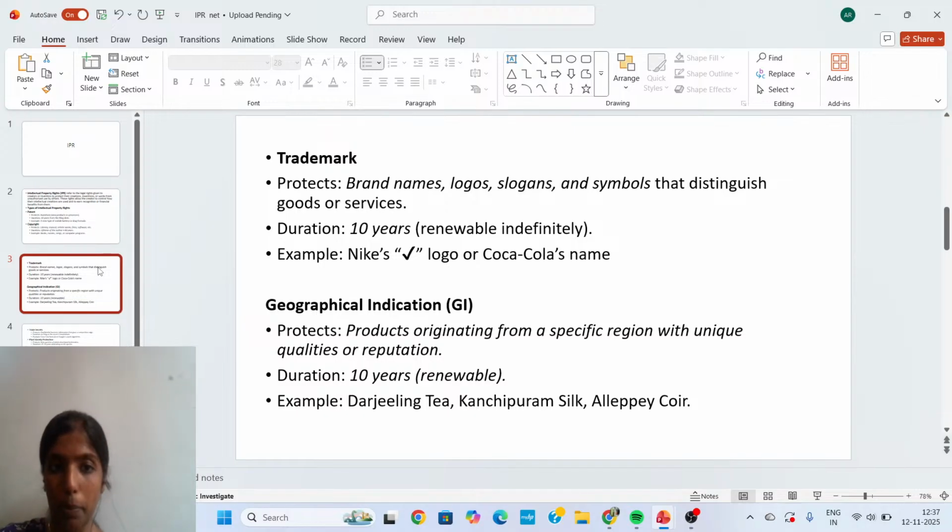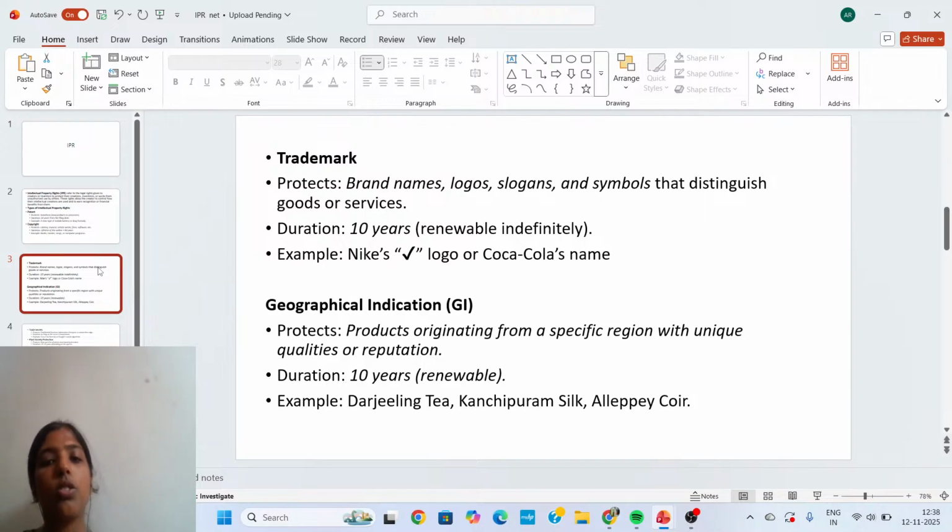Now we can say trademark. Trademark protects brand names, logos, slogans, and symbols that distinguish goods and services. For example, if we say Bata, we know its symbol. Then Nike, we know the tick mark of Nike. From that mark itself, we can identify that this product is Nike's product.